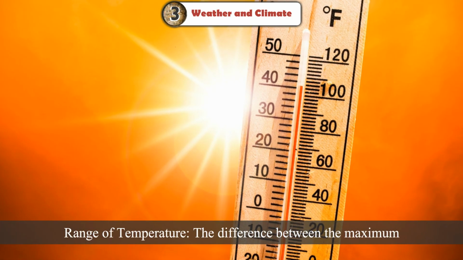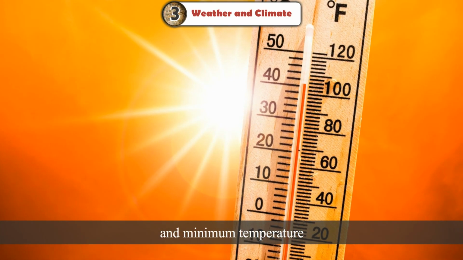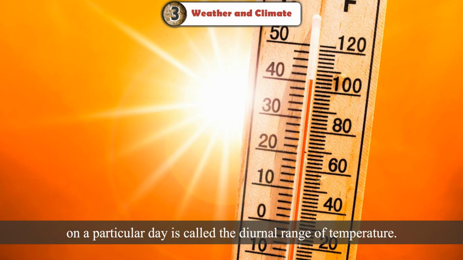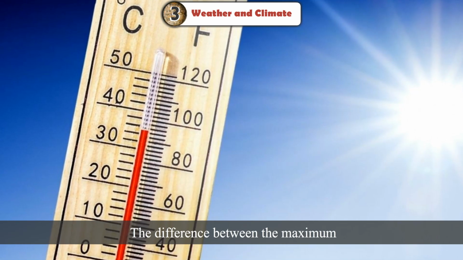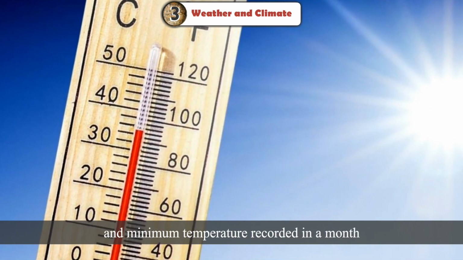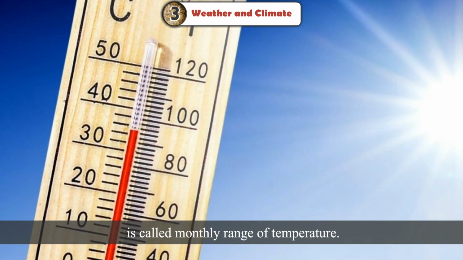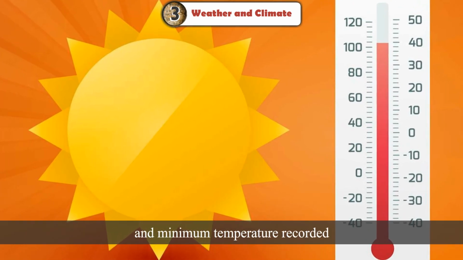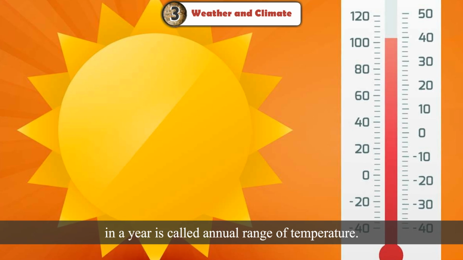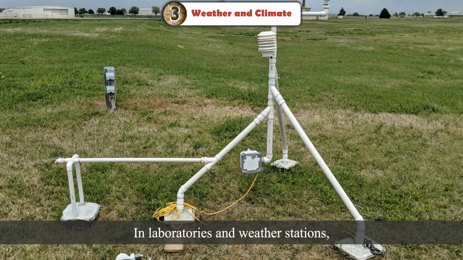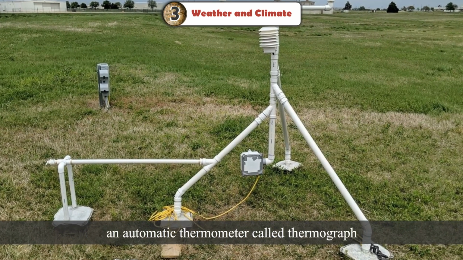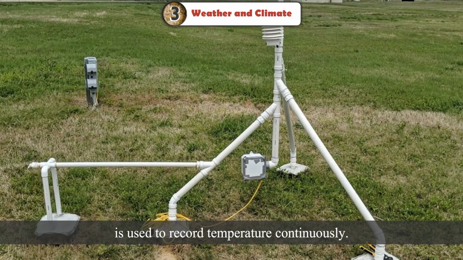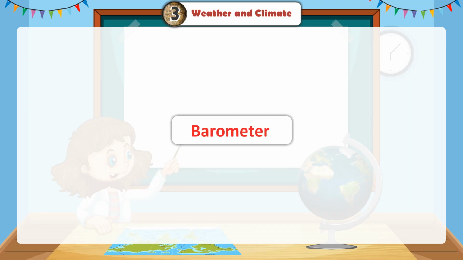Range of temperature, the difference between the maximum and minimum temperature on a particular day, is called the diurnal range of temperature. The difference between the maximum and minimum temperature recorded in a month is called monthly range of temperature. The difference between the maximum and minimum temperature recorded in a year is called annual range of temperature. In laboratories and weather stations, an automatic thermometer called thermograph is used to record temperature continuously.